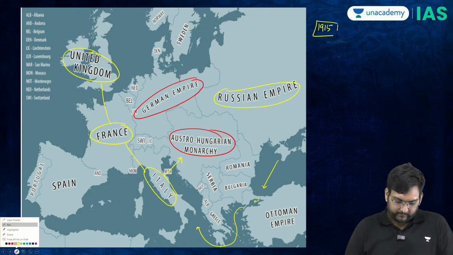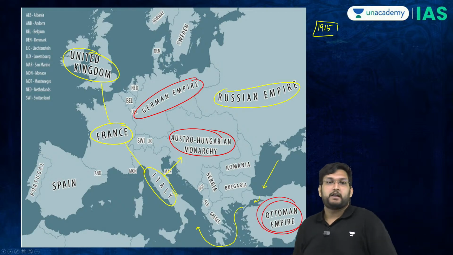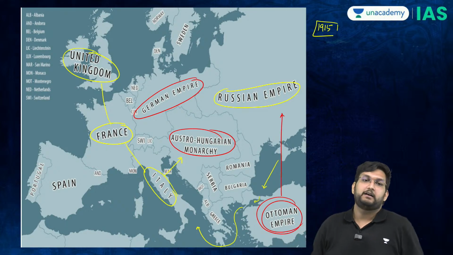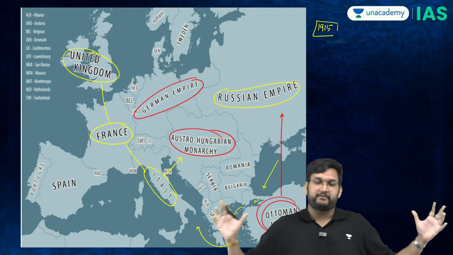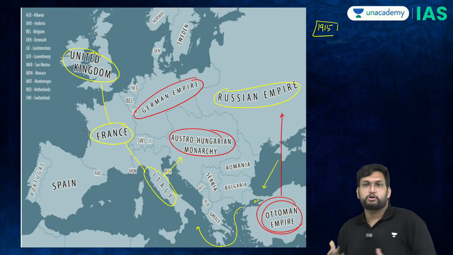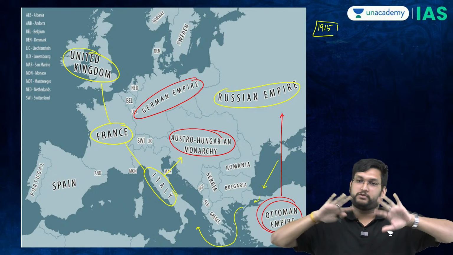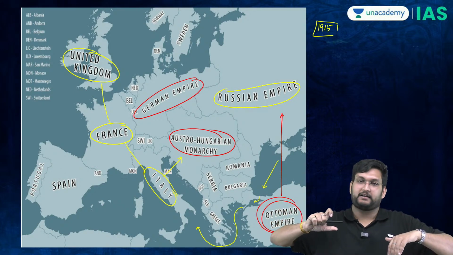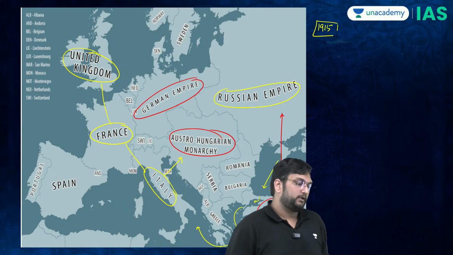And now, by the end of 1915, Ottomans are also in the war. And they joined the war because they have an affinity against Russia. This is where German diplomacy comes through. They say that you attack Russia when everybody is fighting, you also fight. It will look nice. And therefore, Ottomans also enter into the war. And now we have two more powers added into the war, which is Ottomans on the side of the central powers, not the Axis powers, central powers. And on the other hand, we have the allied powers. We have Italy also getting involved.